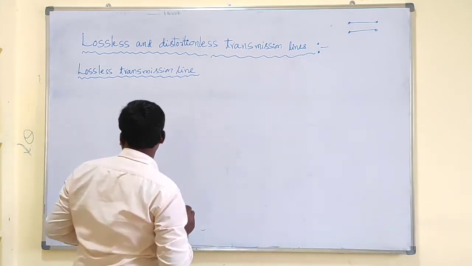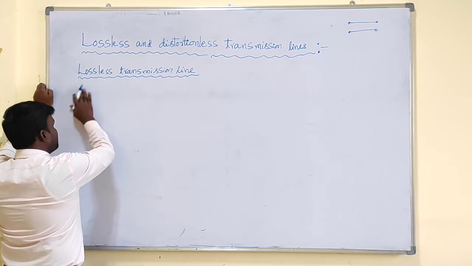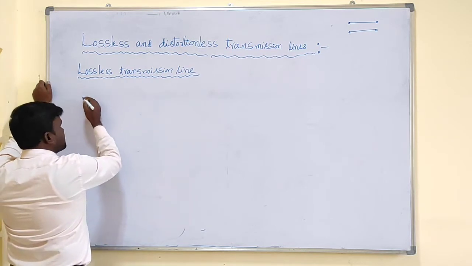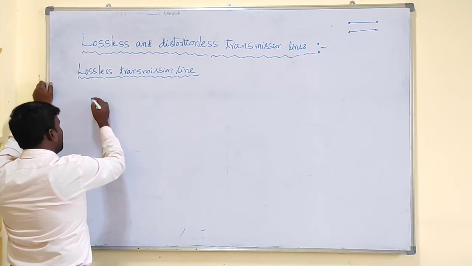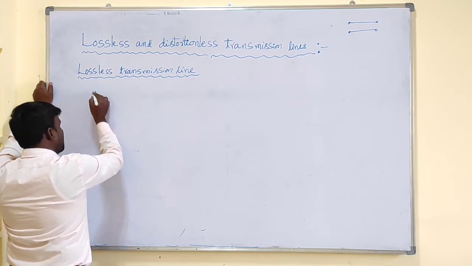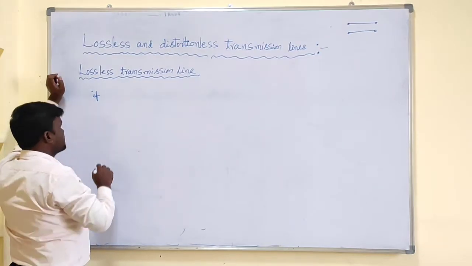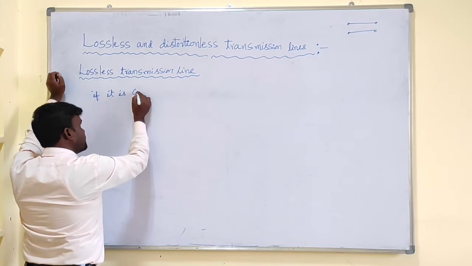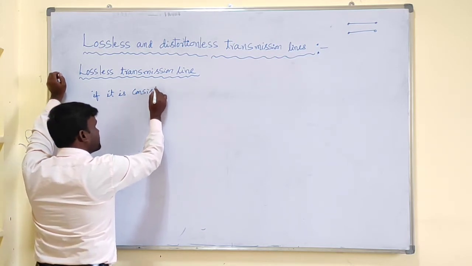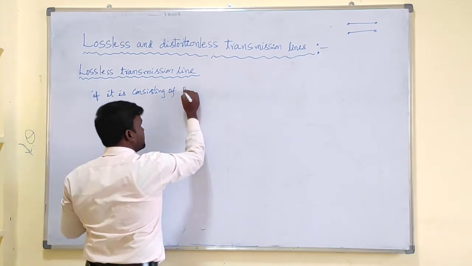That means the conductivity of the conductor. First I will write the definition. A line is said to be lossless if it consists of perfect conductors.